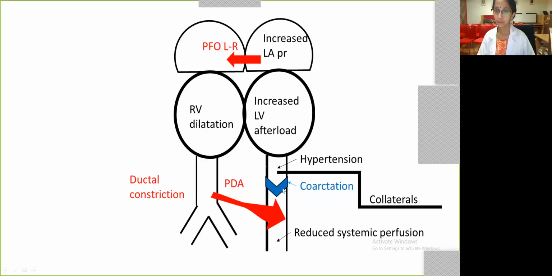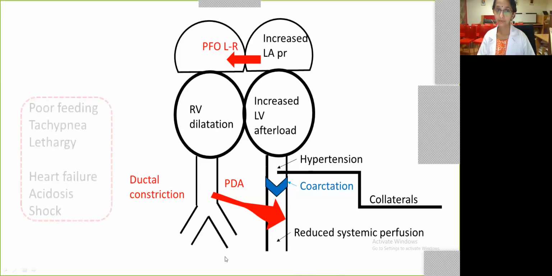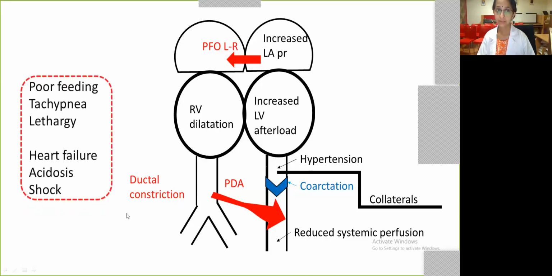If this coarctation is not very severe and it goes unnoticed, then we tend to have collaterals from the proximal segment to the distal segment after the coarctation. And we will understand that the symptoms which are predominantly seen at a younger age are because of a combination of back pressure and pulmonary edema, or ductal constriction and reduced pulmonary blood flow. And hence you have a combination of cardiac failure and poor perfusion, shock, and acidosis.